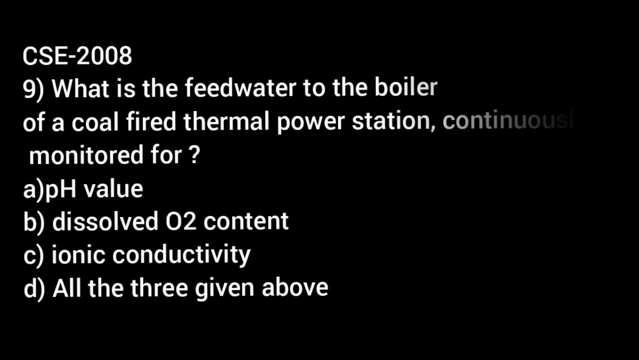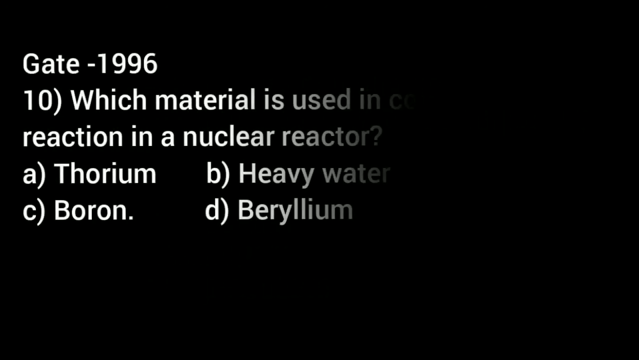What is the feed water to the boiler of a coal-fired thermal power station continuously monitored for? A. pH value, B. Dissolved oxygen content, C. Ionic conductivity, D. All the three given below. The next, which is asked in the GATE 1996.